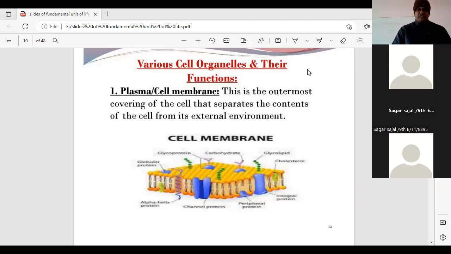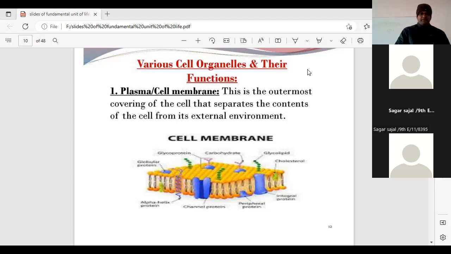Himanshu, what are the two differences between prokaryotic and eukaryotic cell? Sir, prokaryotic cell is the large cell. Okay. Eukaryotic cells are small in size. Prokaryotic cells are of the size of 1 to 10 micrometres, and eukaryotic cells 10 to 100 micrometres. Okay, good.